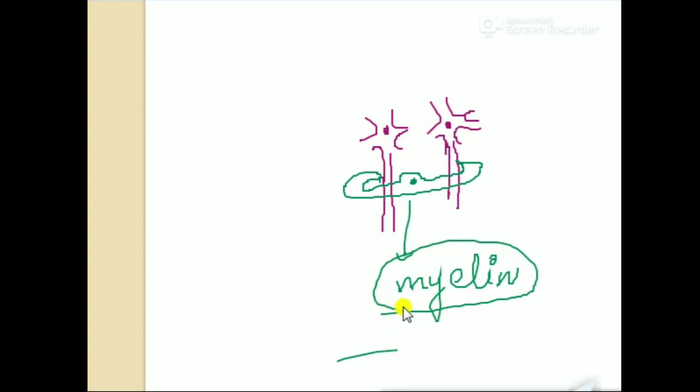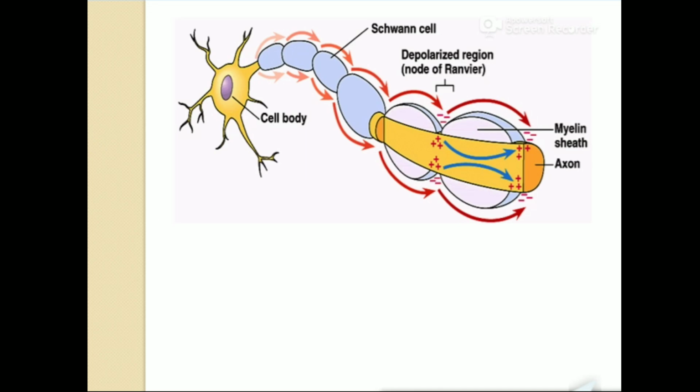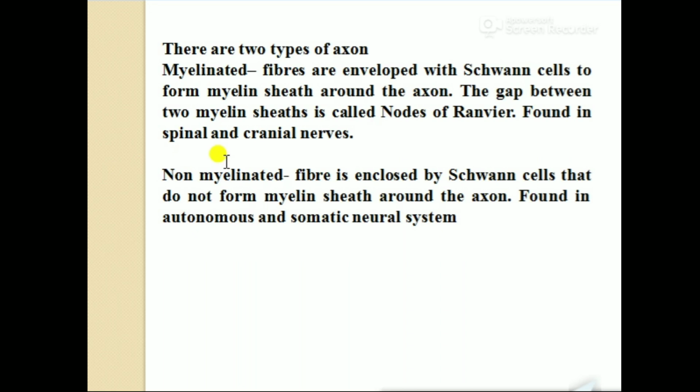So this myelin is not coming from the Schwann cell. These are coming from oligodendrocytes. That means this is the whole phenomenon: how the neuron looks, how it functions, which portion is known as the node of Ranvier, which portion has the myelin sheath, and which nerves have that myelin sheath.